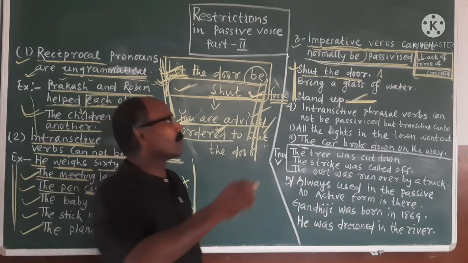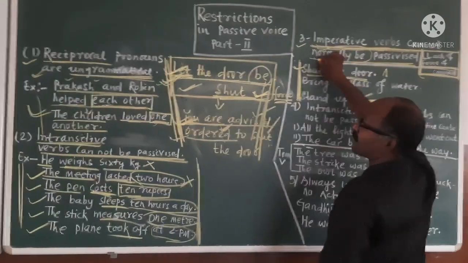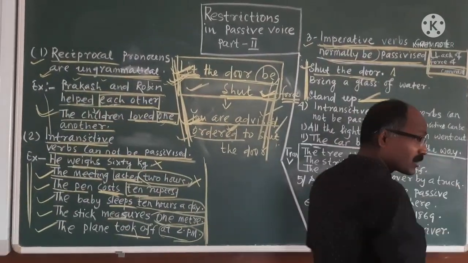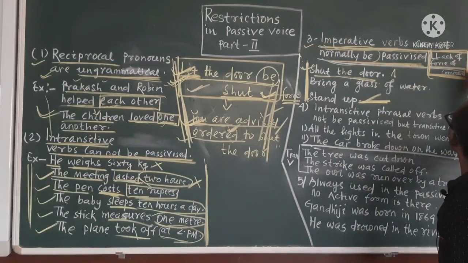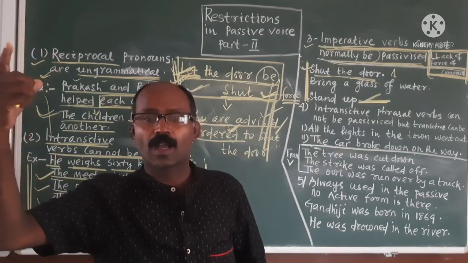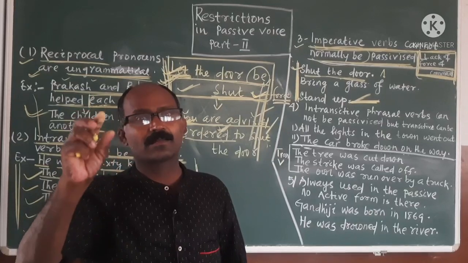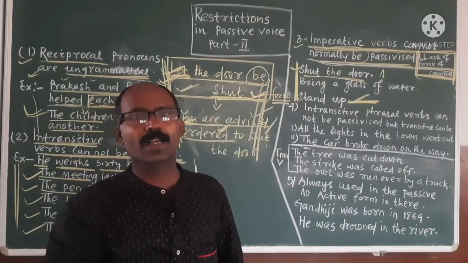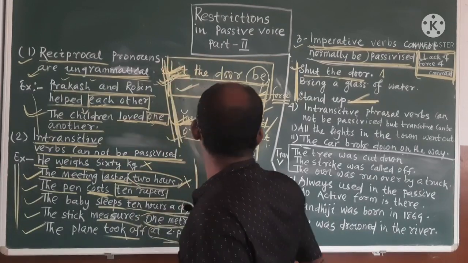Clear? So the reason is that imperative verbs cannot normally be passivized because of the lack of force of command. Here you are getting, "I told you, stand up." That means my command, in an angry mood. Which mood are you getting? But here you will not get the mood. You will get confused. Okay?